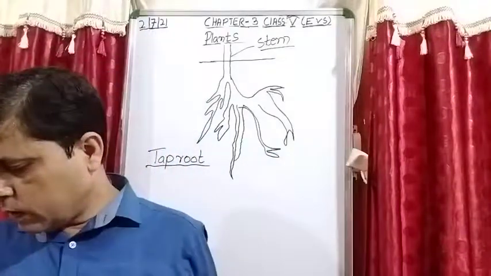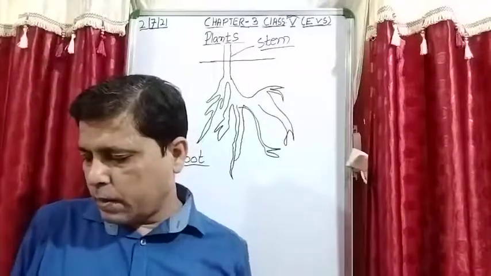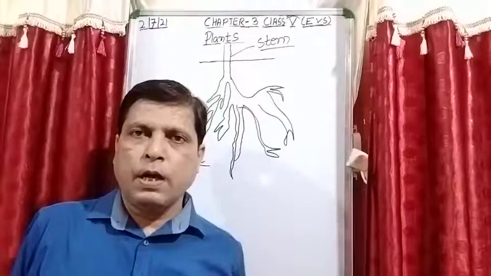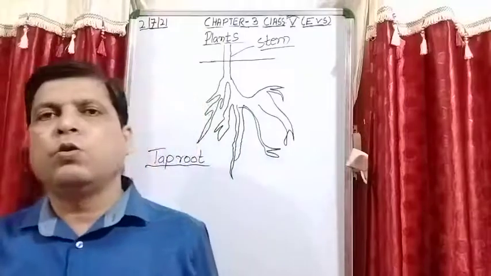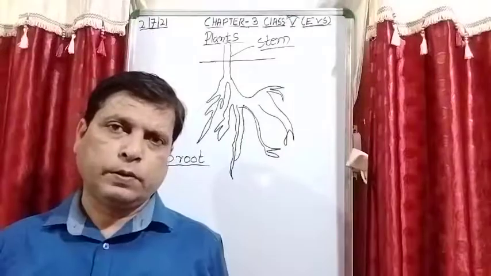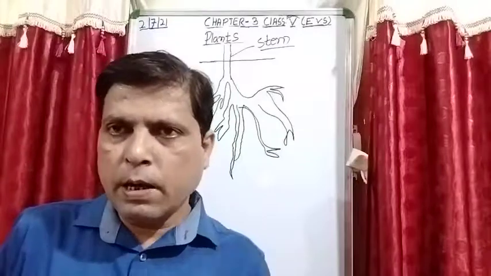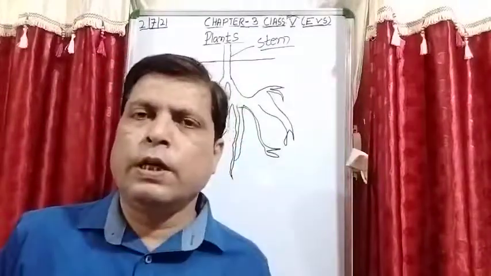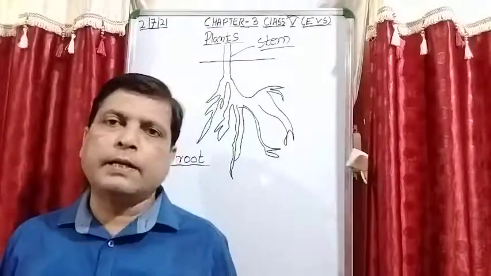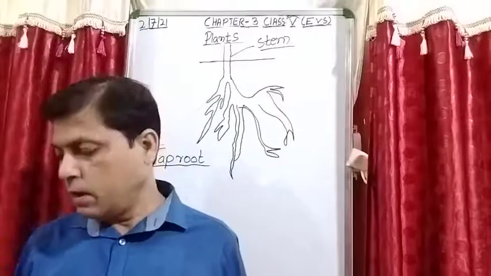Now some examples of a tap root which are given in your book are carrot, beetroot, turnip. They have tap roots, and these roots are also known as special types of roots, because they store food. Is it clear? Some roots store food, and such roots are also known as special roots. So these are examples of tap roots.